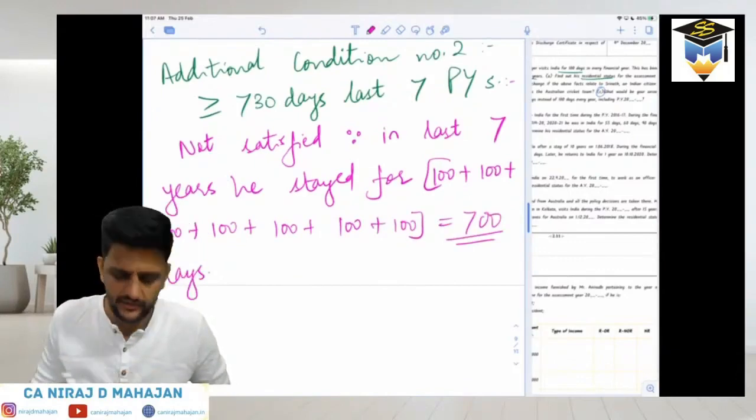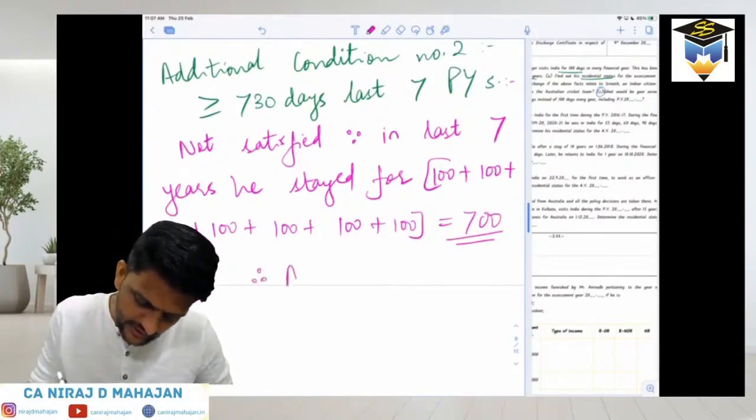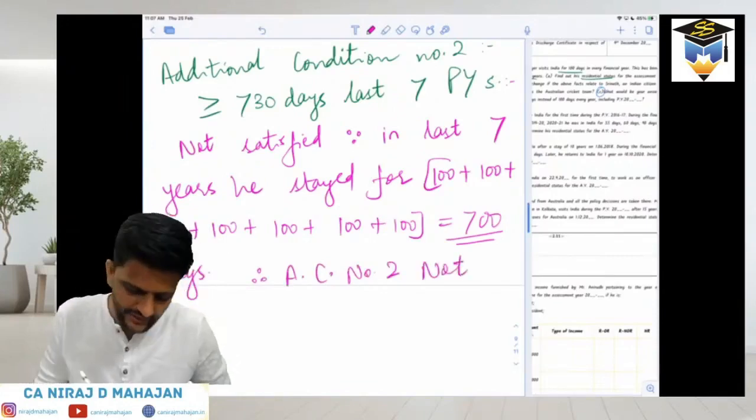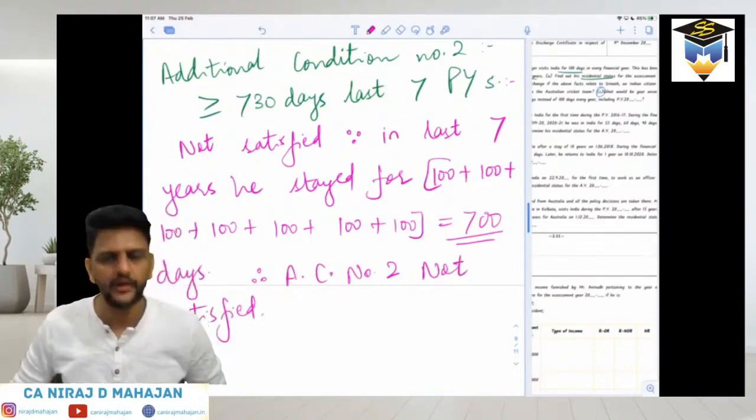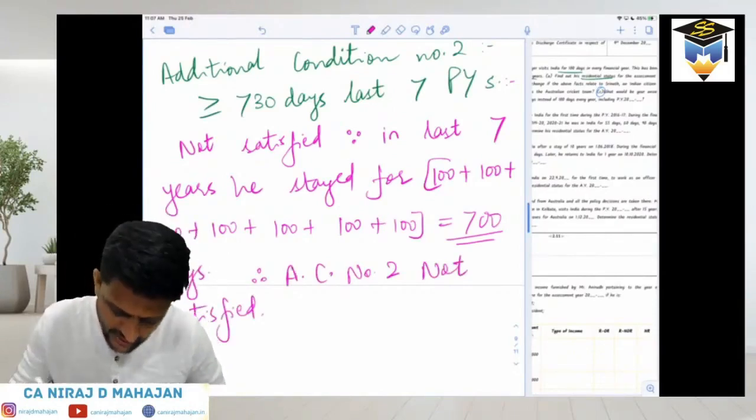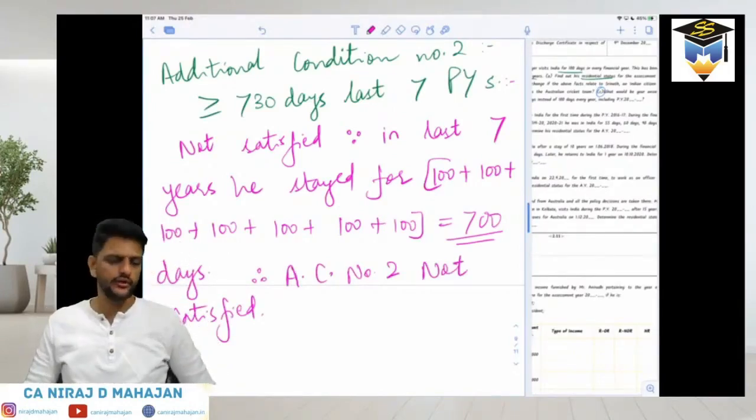Therefore additional condition number 2 is not satisfied. Clear?